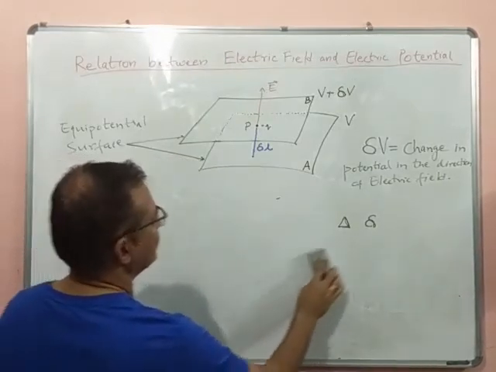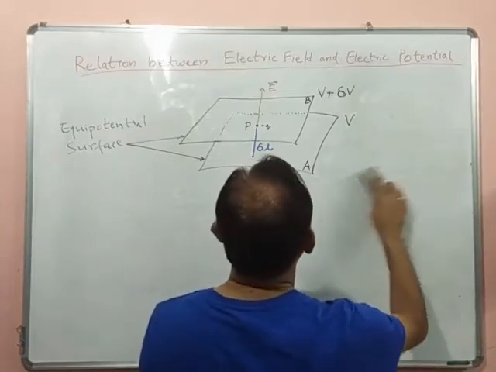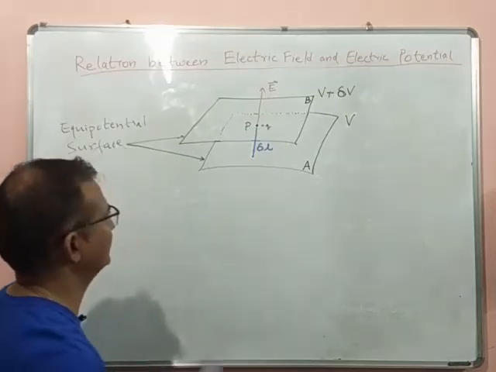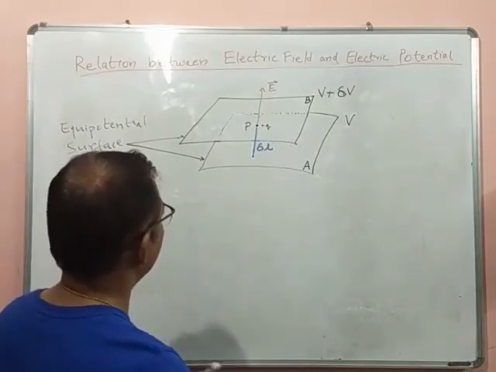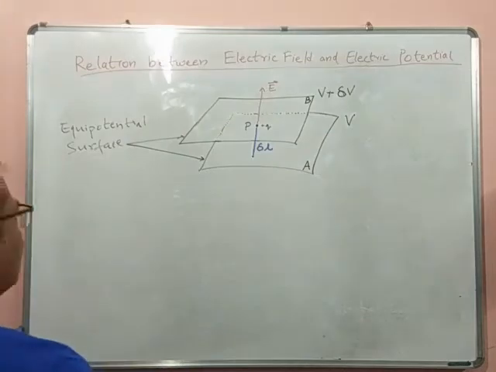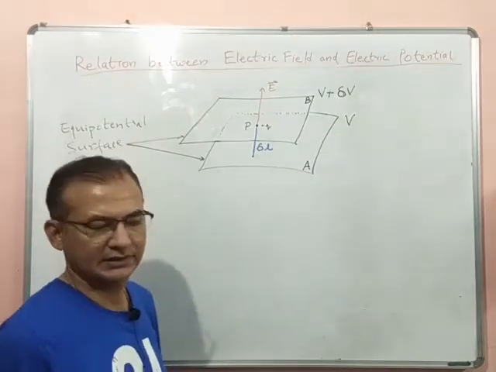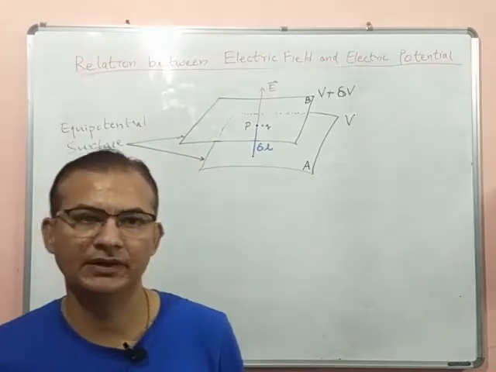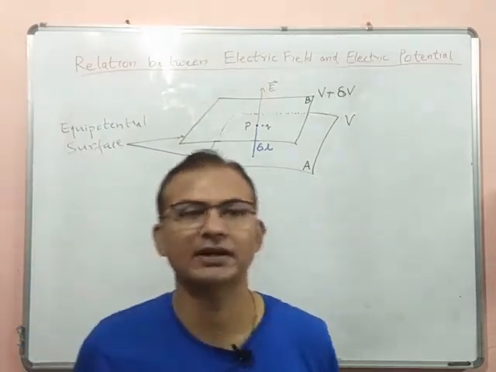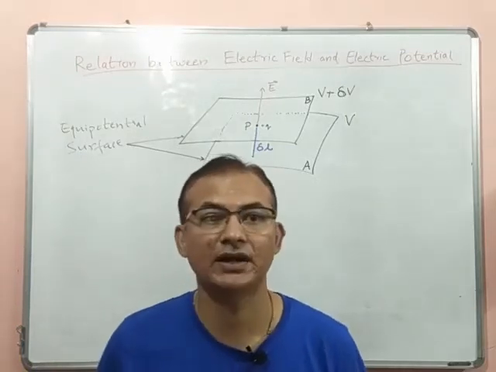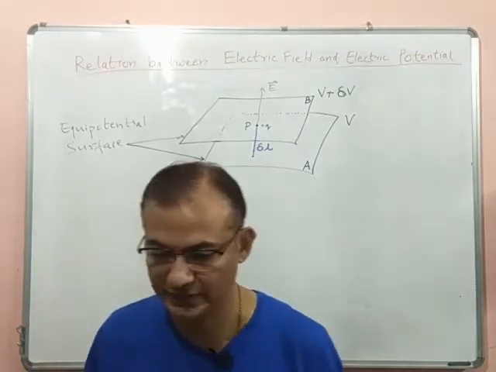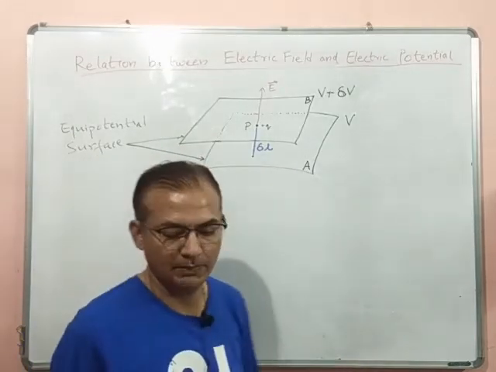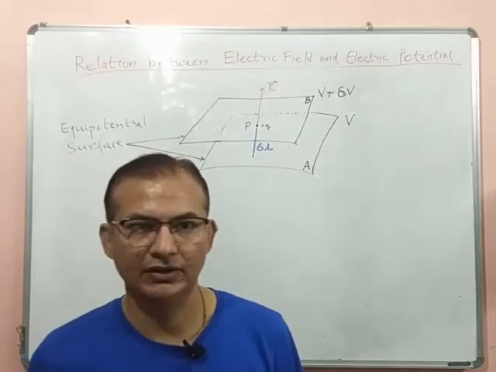So if this equipotential surface is making a certain angle with respect to the electric field, and we don't know its component in the x direction, y direction and z direction, and we want to know the electric field and the component of electric field in the x direction, y direction and z direction with respect to the equipotential surface, we will do a partial differentiation of this.